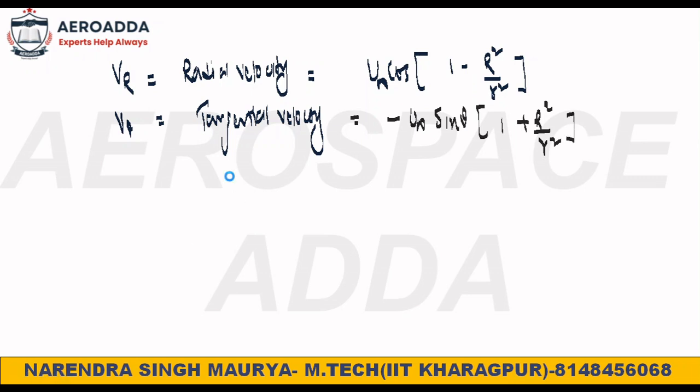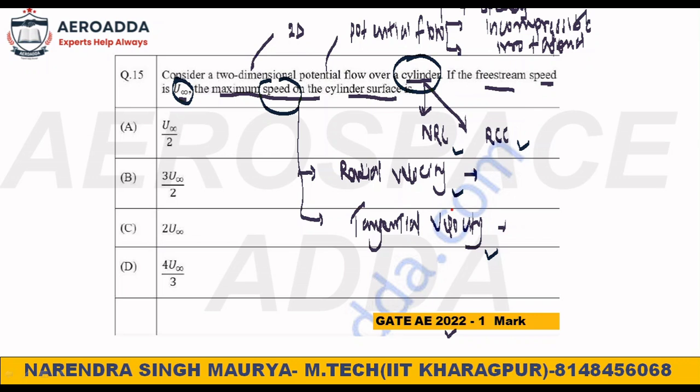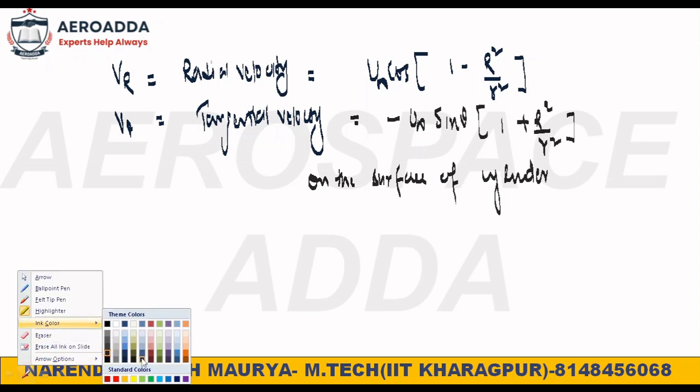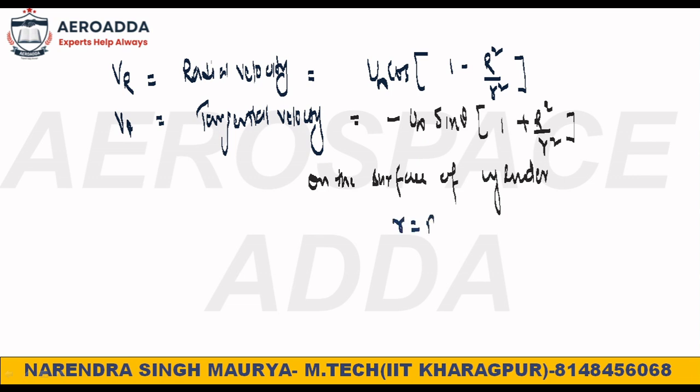In the problem they have asked about the surface of the cylinder. On the surface of the cylinder, the radial distance small r will be capital R, right? At that time, what will be the radial velocity? If you put small r equal to capital R, the bracket value will be 0, so the radial velocity becomes 0. For the tangential velocity, small r and capital R are the same, so they cancel and 1 plus 1 gives 2, so it is minus 2 u infinity sine theta.